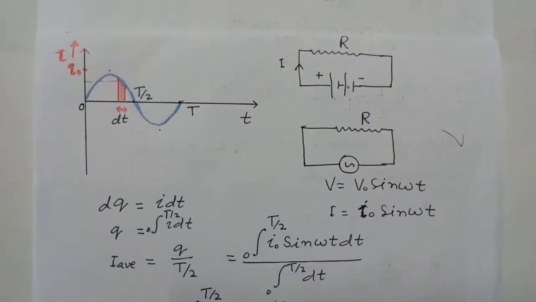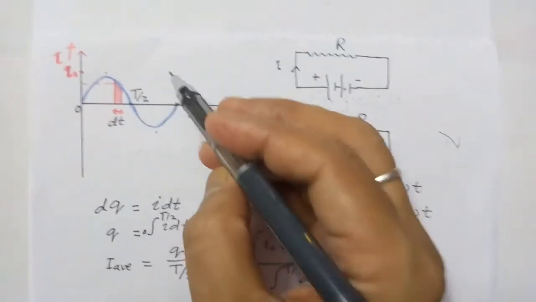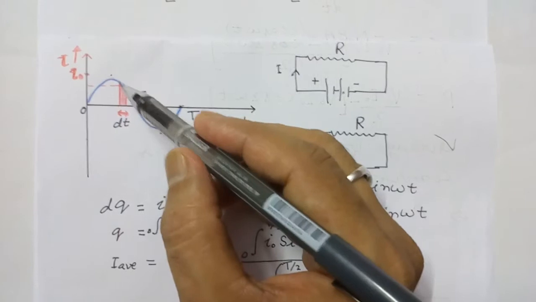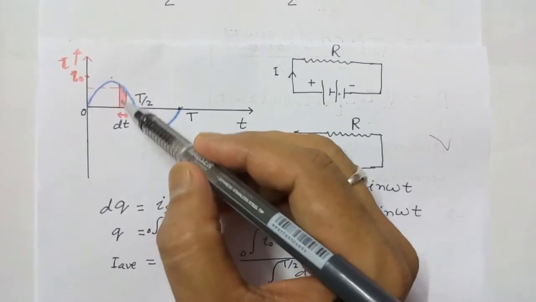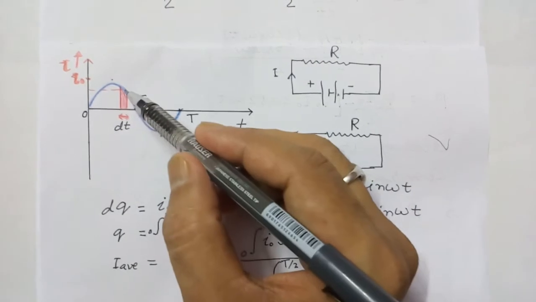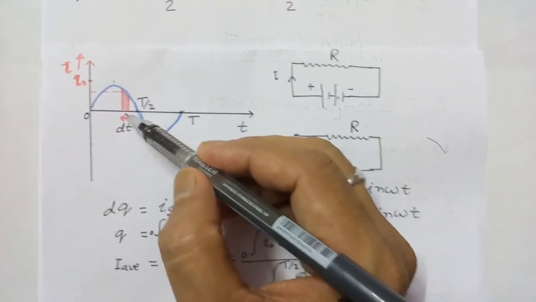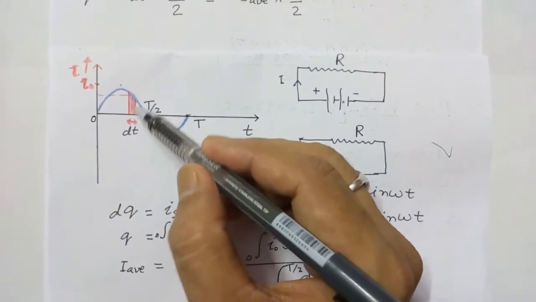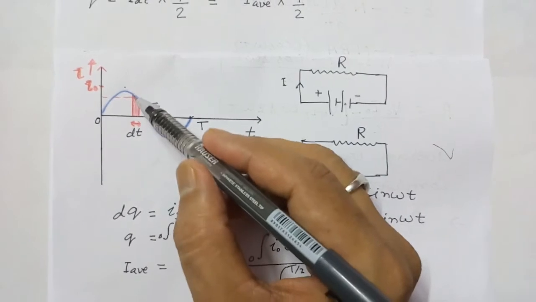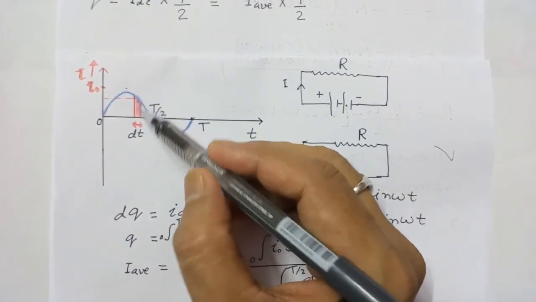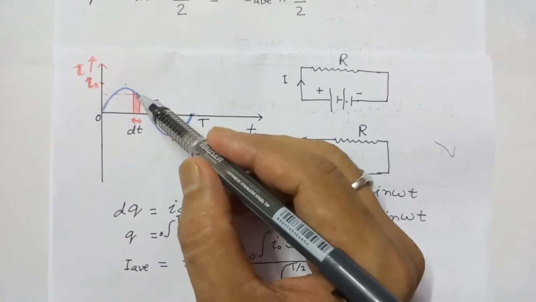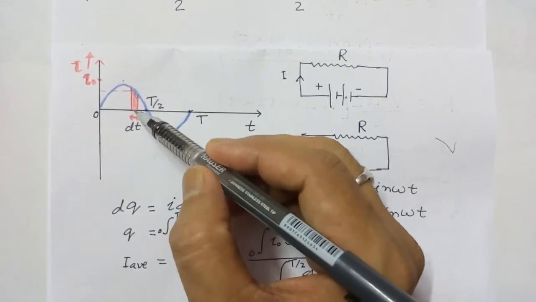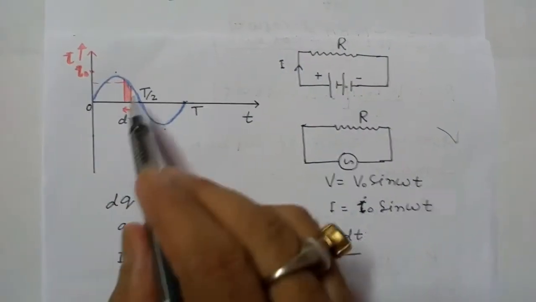तो एवरेज कैसे फाइंड आउट करेंगे? So we will suppose current at time t is I, and after time interval dt current decreases slightly. Now we will calculate this area. This area is equal to current multiplied by dt. So this will give the value of small charge that flows for time interval dt. So this dq is equal to I into dt.